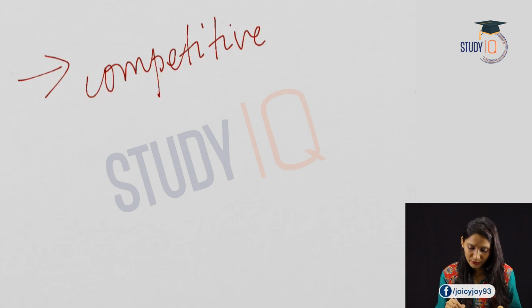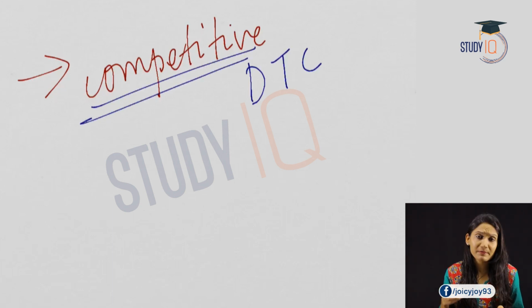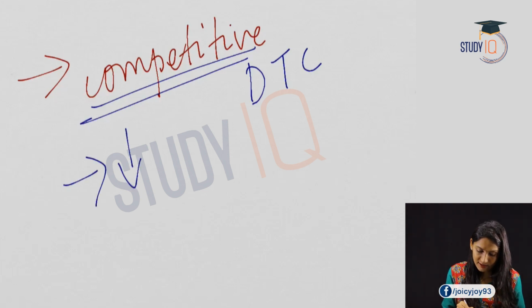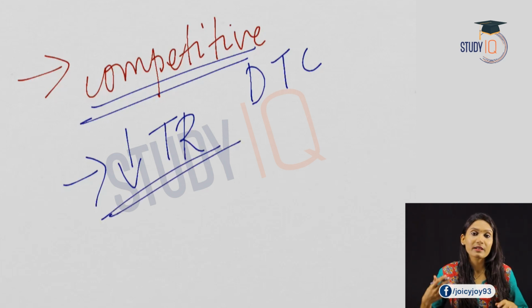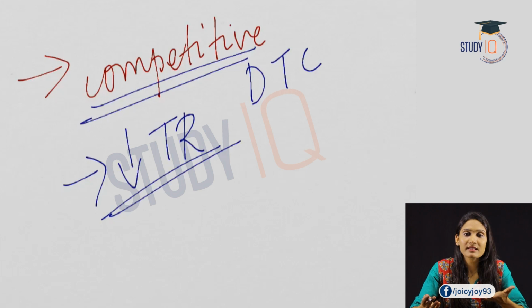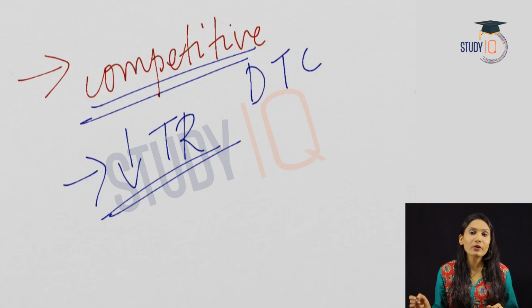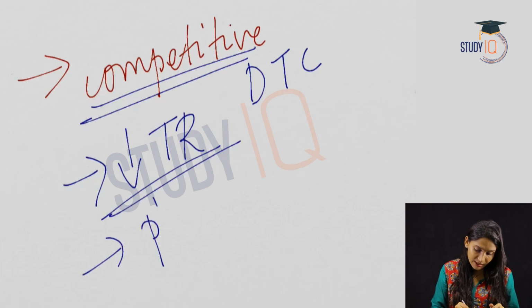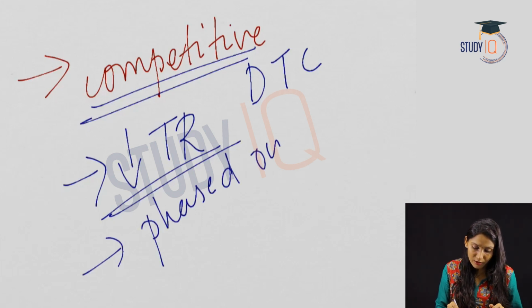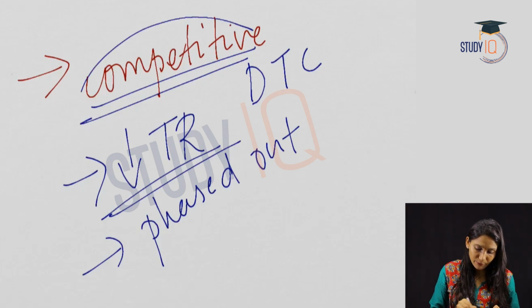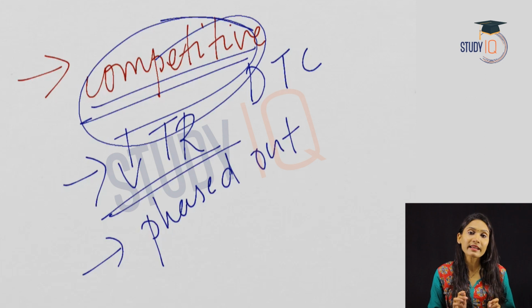Thirdly, the government is trying to make the businesses in the country more competitive. With the introduction of the new direct tax code, how can the government make the businesses more competitive? First of all, lowering the tax rate. Lowering the tax rate means more businesses will be motivated to do business in the economy, because the tax rate is less. They have higher profits now. So there will be more economic activity in the country. Secondly, by phasing out the remaining tax exemptions. In this way, the government will improve the competitiveness of the business in the economy.